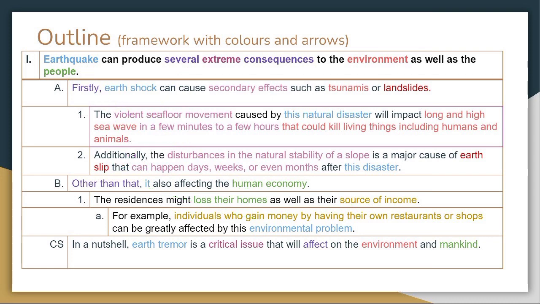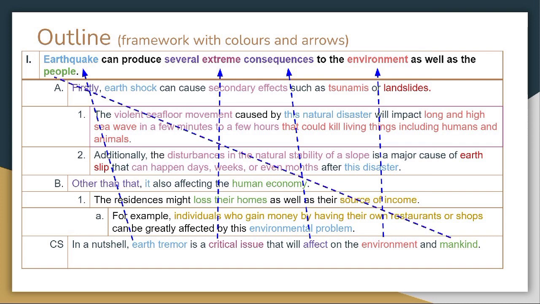Lastly, we move to concluding statement. In a nutshell, earth tremor is a critical issue that will affect on the environment and mankind. Earth tremor here refers to earthquake. Critical issue refers to extreme. Effect refers to consequences. Environment refers to environment. And the mankind refers to people in the topic sentence.